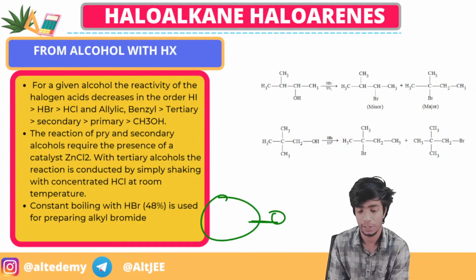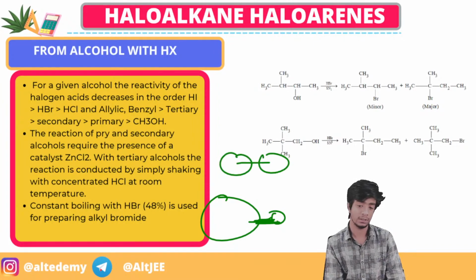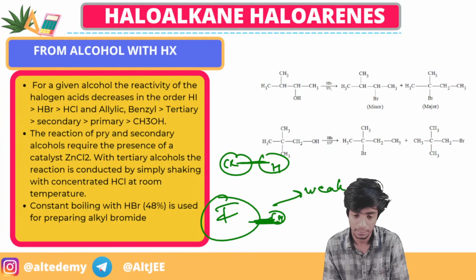And you can see here, for example, this is the condition, and there is one bond like this and one bond like this. This is Cl and this is I, this is hydrogen and this is also hydrogen. So obviously this bond will be weaker and this bond will be stronger, right?